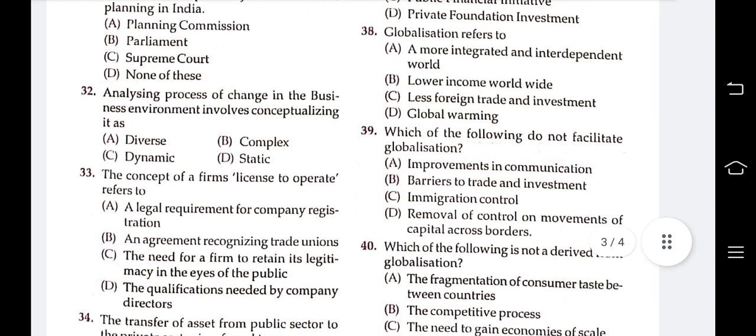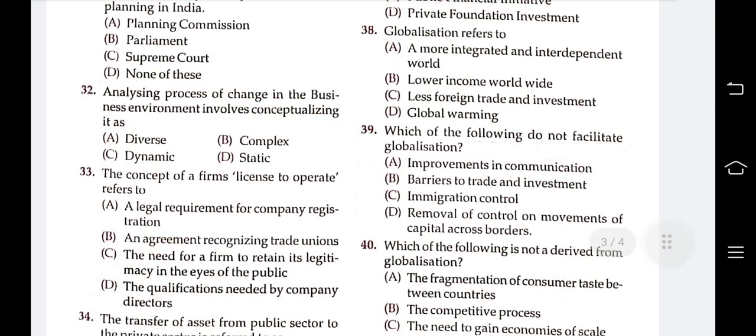Analyzing the process of change in the business environment involves conceptualization. Options: diverse, dynamic, complex, static. Answer is C. Dynamic analysis. The analysis process of changes in the business environment involves conceptualization.